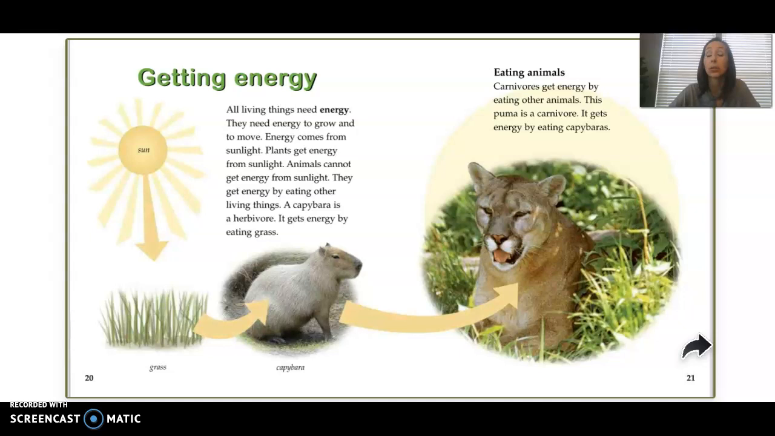A capybara is an herbivore. It gets energy by eating grass. Eating animals. Carnivores get energy by eating other animals. This puma is a carnivore. It gets energy by eating capybaras.